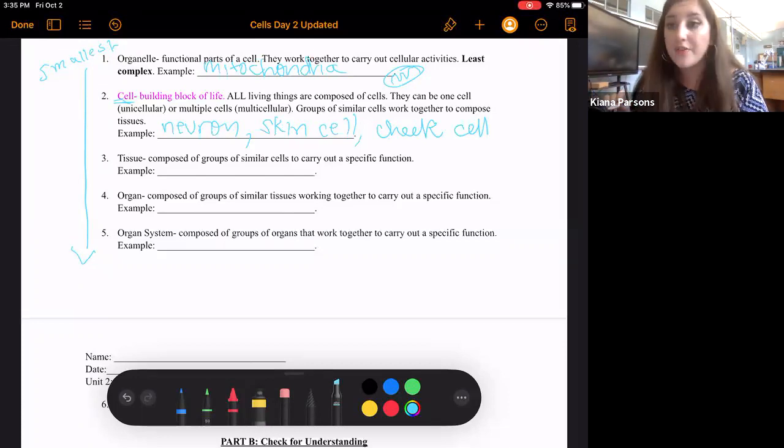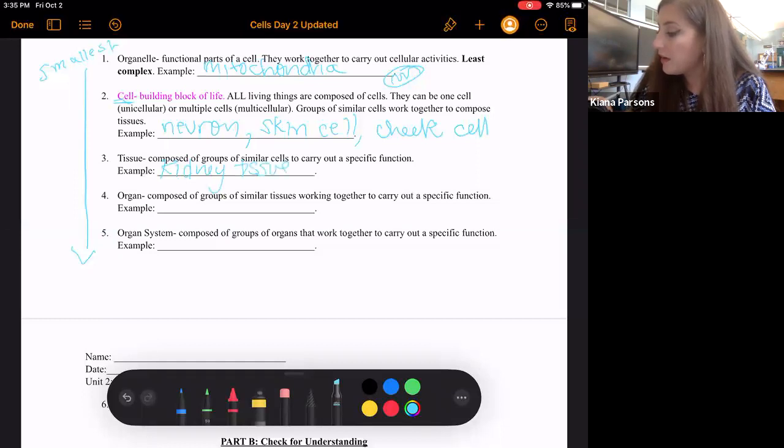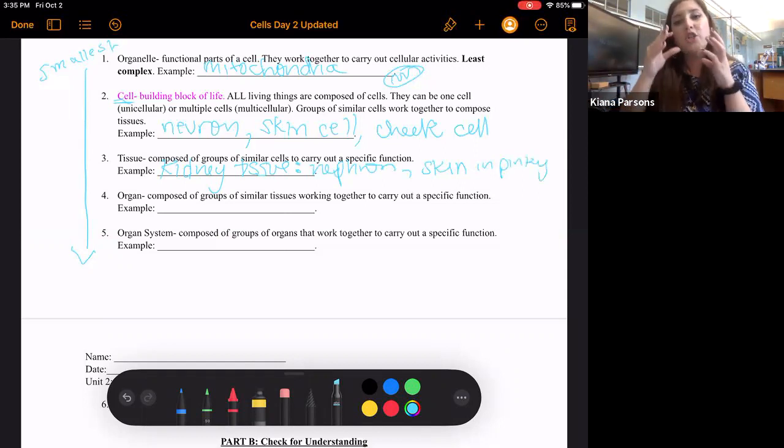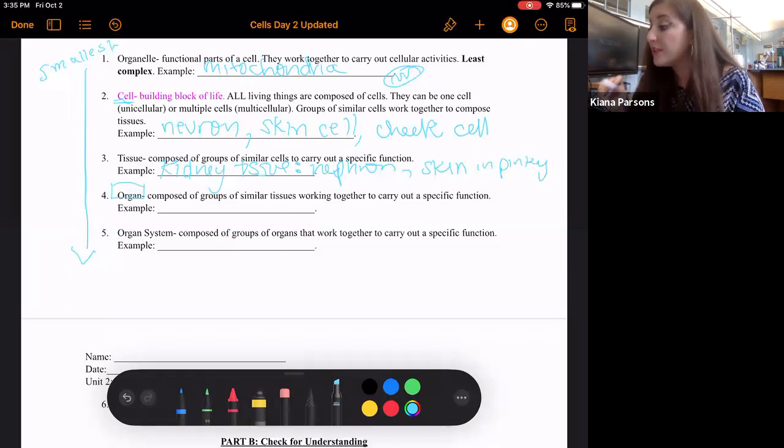So an example of tissue could be kidney tissue, like the nephron. That's the functional unit of your kidney. So basically, tissue is a part of an organ, right? Because we're getting larger. And next, after tissues, we have organs, which are composed of groups of similar tissues working together to carry out a specific function.